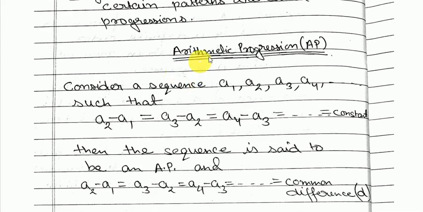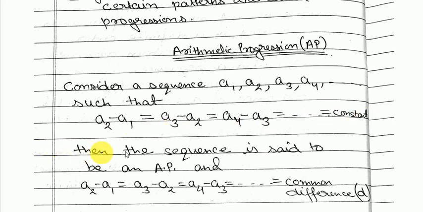So the first one is arithmetic progression, AP. Here we are trying to define arithmetic progression. Consider a sequence a1, a2, a3, a4, and so on, such that a2 minus a1 is equal to a3 minus a2 is equal to a4 minus a3, and this will follow, that means a5 minus a4 and so on, and you'll find this will remain constant.